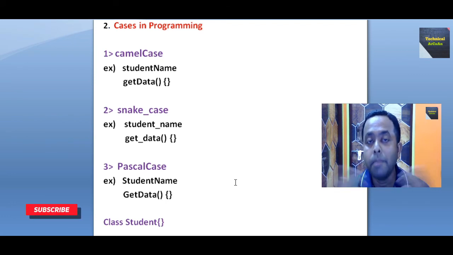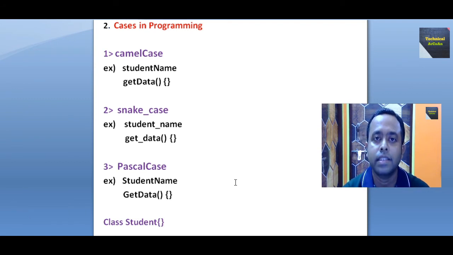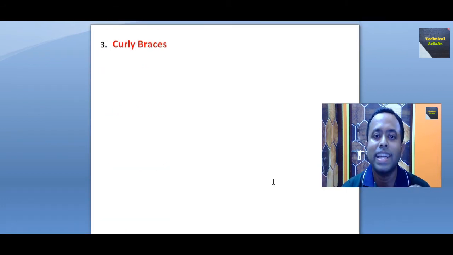Some languages follow this type of convention, but not all languages. So we don't go for all cases in a single language coding technique, right? Now the third one is curly braces.